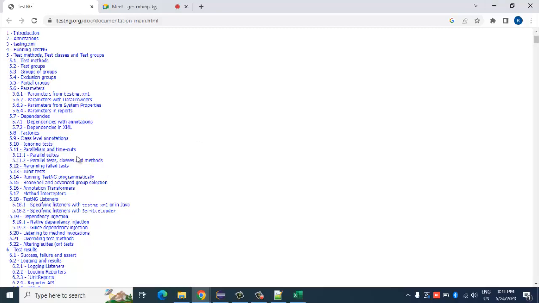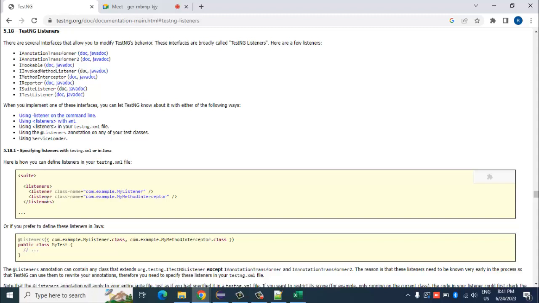So TestNG listeners: there are several interfaces that allow you to modify TestNG's behavior. These interfaces are broadly called TestNG listeners. Here are a few listeners: IAnnotationTransformer, IAnnotationTransformer2, and quite a few others.